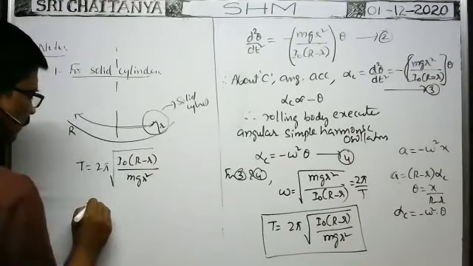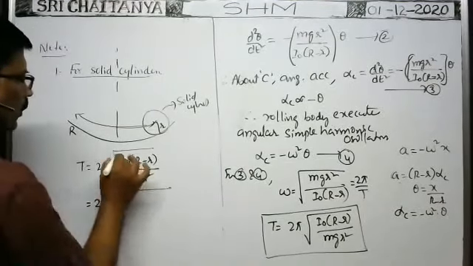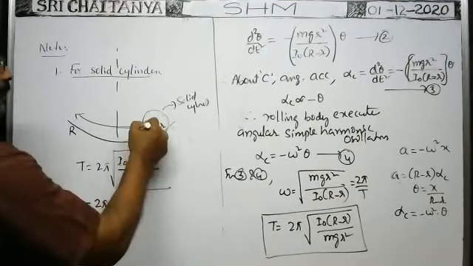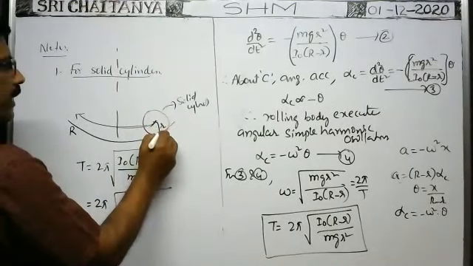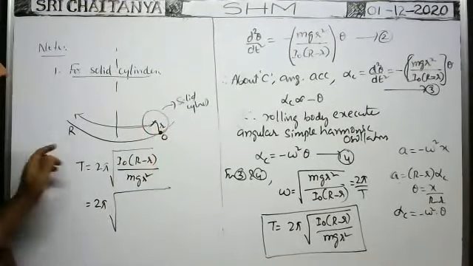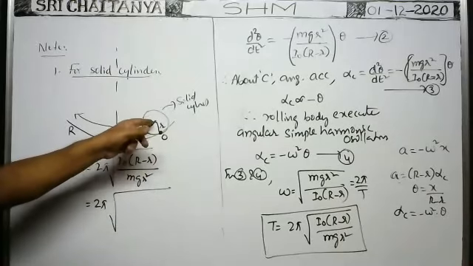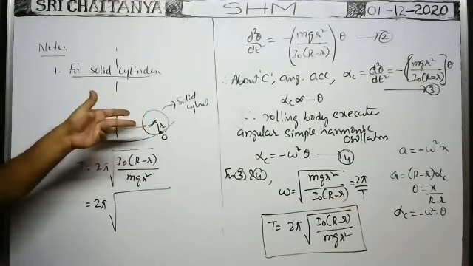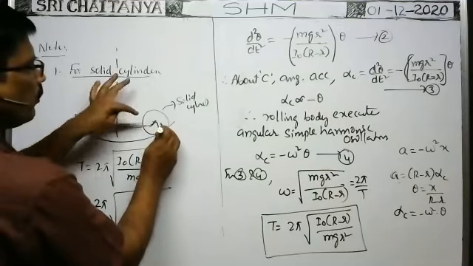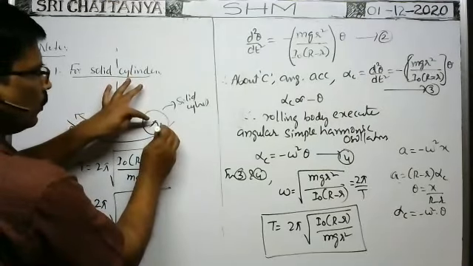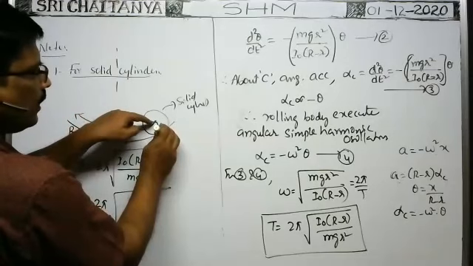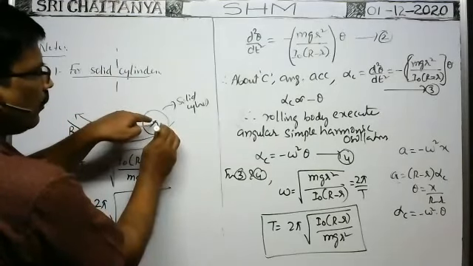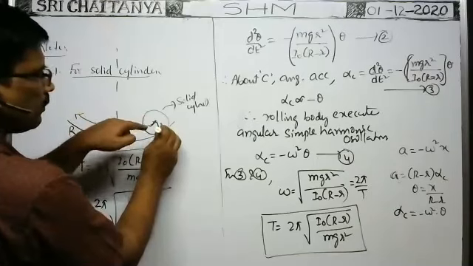Okay, now we substitute the data. 2 pi into square root of, what about moment of inertia? Moment of inertia of the solid cylinder about this point of contact O. About this point of contact O, what is the moment of inertia of the solid cylinder? You apply the parallel axis theorem. According to the parallel axis theorem, about this point, moment of inertia of the solid cylinder is equal to Icm plus m r square. Icm means moment of inertia of the solid cylinder about an axis passing through the center of mass and parallel to the given axis.